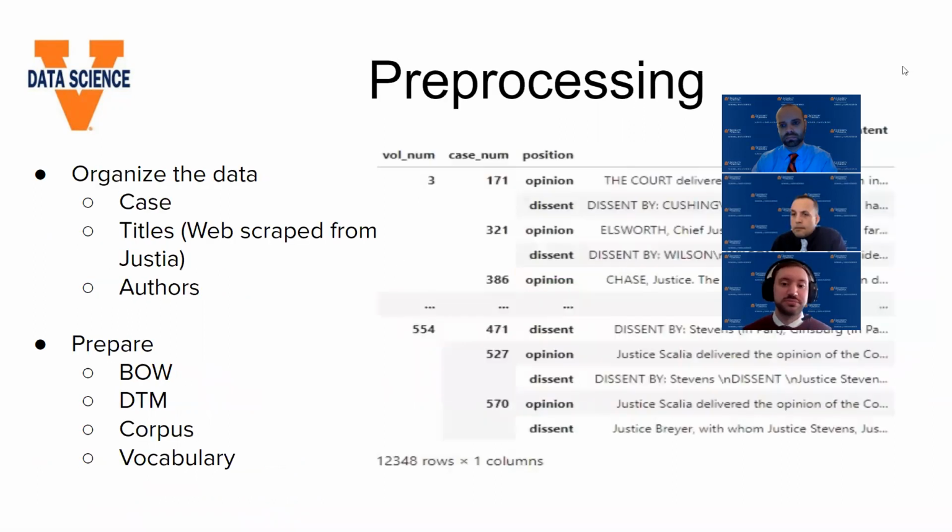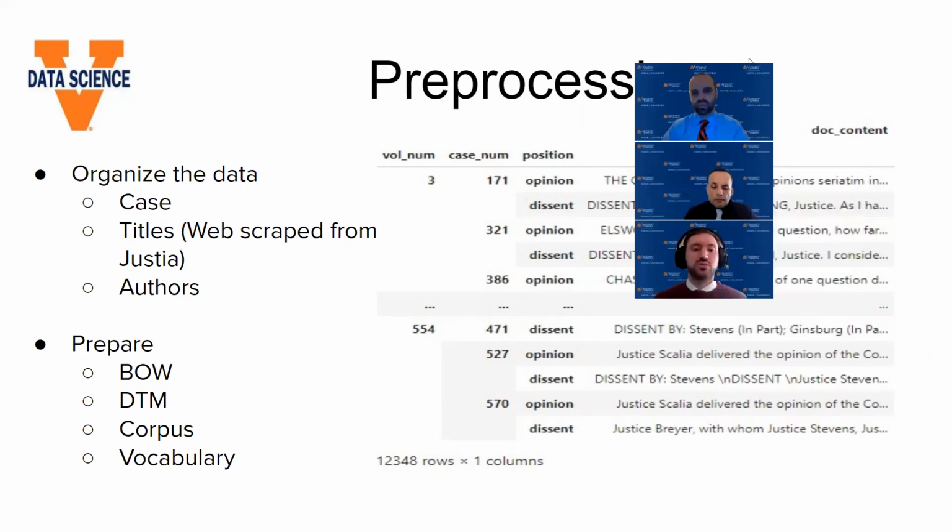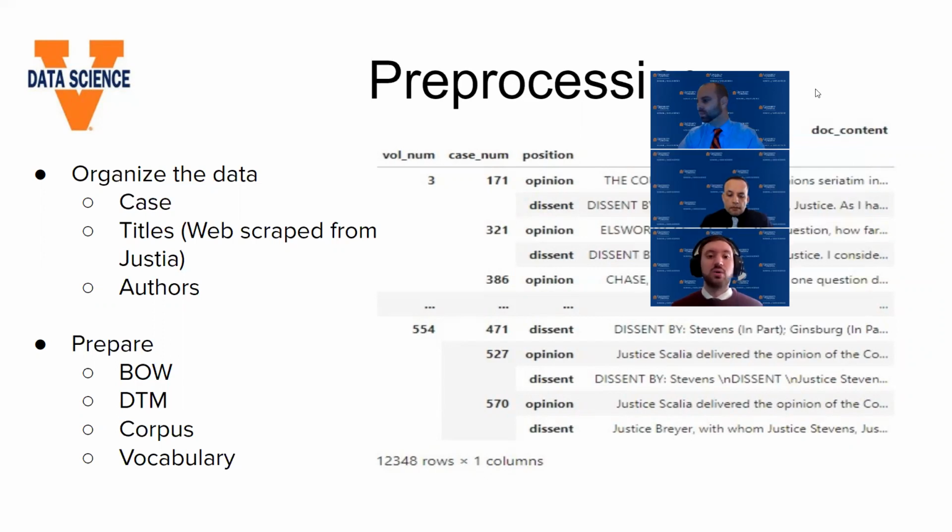Now, next, to get the data ready for analysis, there was some pre-processing that needed to be done. As we are measuring the distance between majority and dissenting opinions, we first removed unanimous decisions in which there were no dissenting opinion. Next, we wanted to better organize the data by adding the actual titles and the justice author to the cases, and organize them by the cases themselves.